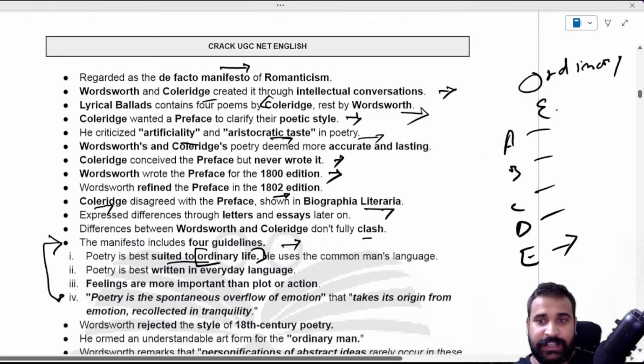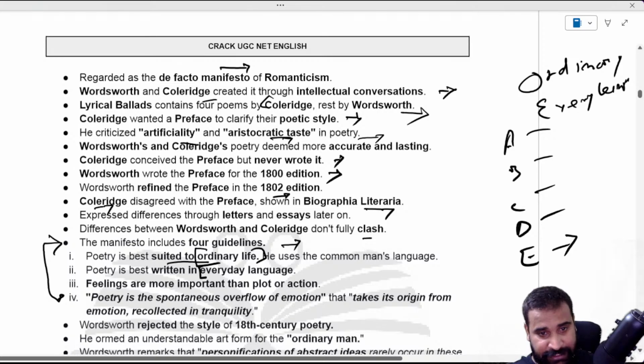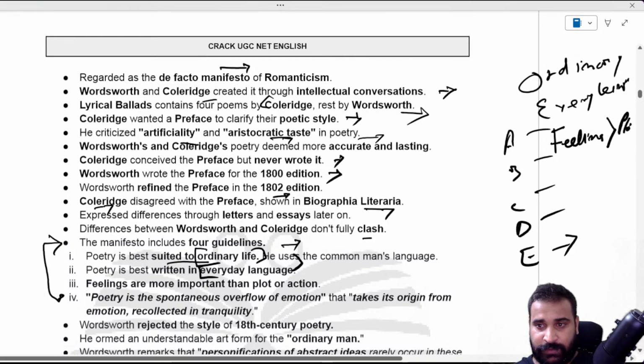Ordinary. Second is everyday language, right? You can write in the chat box so you will remember, or you can just make notes out of it. Anyway, written in everyday language. And what he said, feelings are more important than the plot. So feeling is more important than the plot, right? That's the third manifesto. And what is the fourth manifesto? Poetry is the spontaneous overflow of emotion, takes its origin from emotion recollected in tranquility.